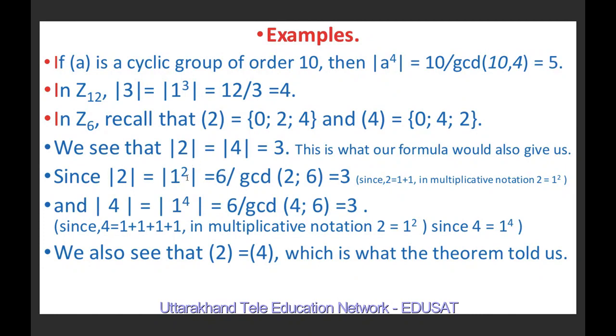The greatest common divisor of 2 and 6 is 2. So 6 divided by 2 is equal to 3. So the order of 2 is 3. Also the order of 4 can be written as 1 plus 1 plus 1 plus 1, because the operation is addition modulo 6, and in multiplicative notation we can write 4 as 1^4.